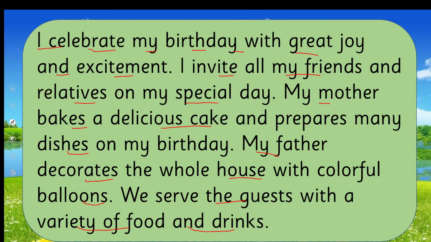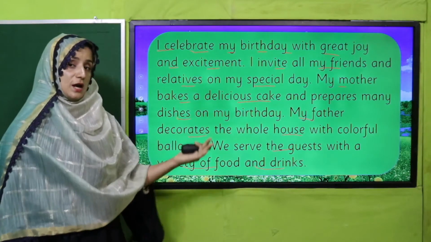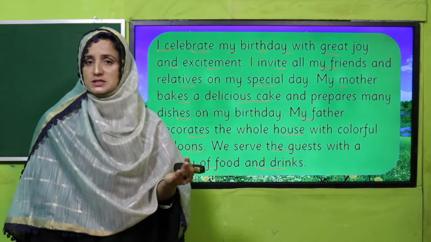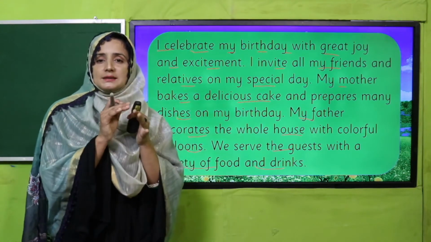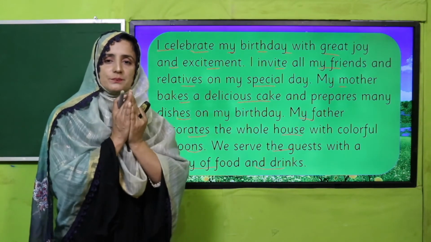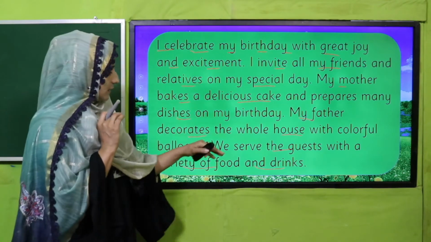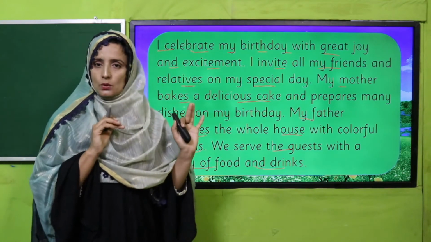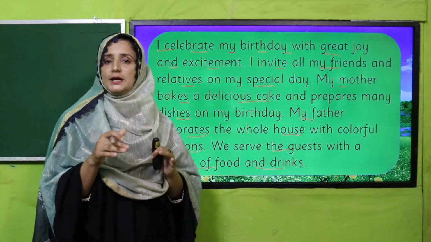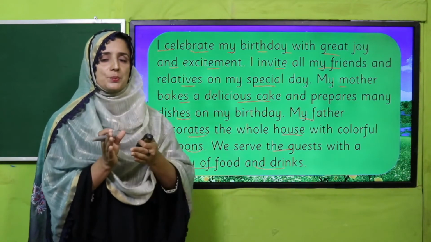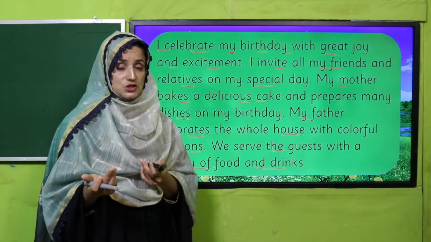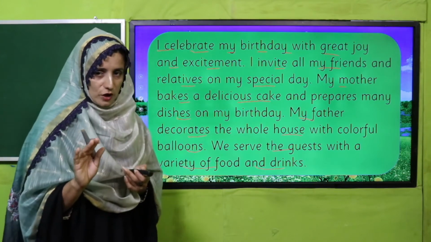So have you got that mind map that we have prepared? We have given illustrations. Then all these words we have expanded through sentences. That is a paragraph now. This is the way we can use a mind map and change it into the shape of a paragraph. Have you got it, my dear students?